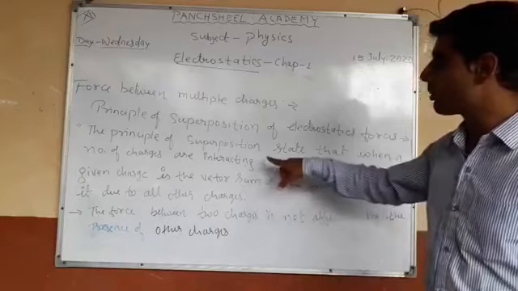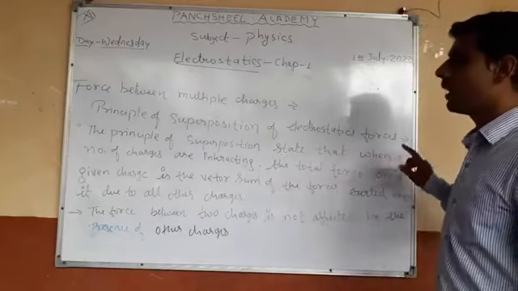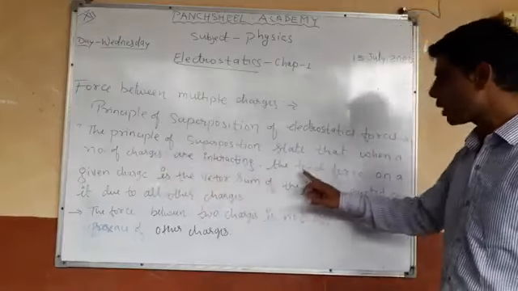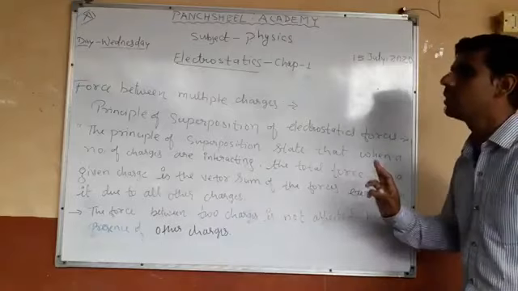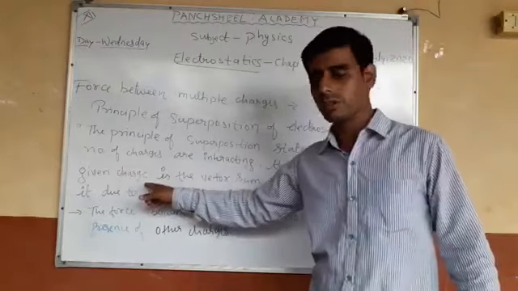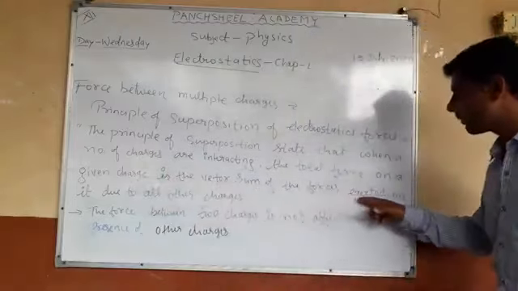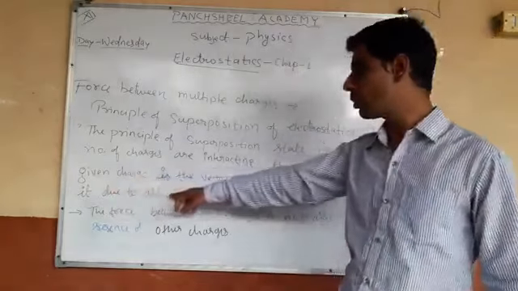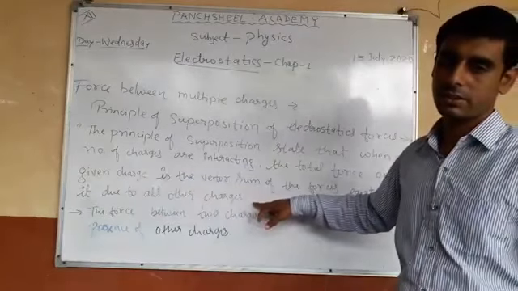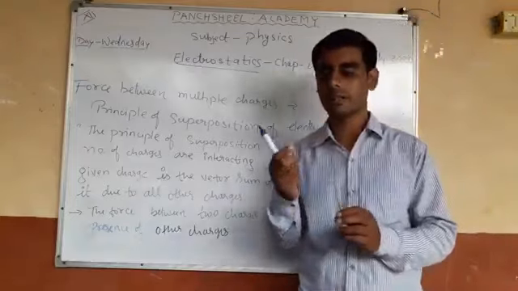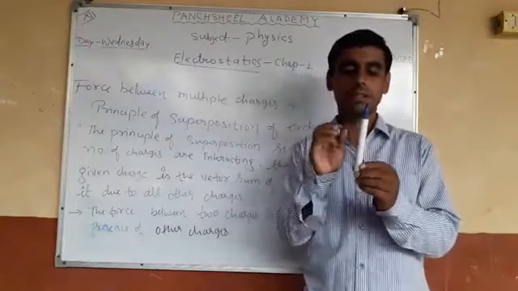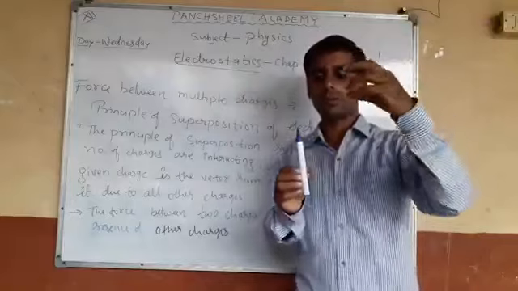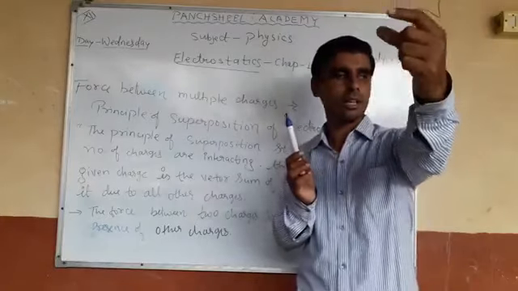Look here, the principle of superposition states that when a number of charges are interacting, the total force on a given charge is the vector sum of the forces exerted on it due to all other charges. Suppose I kept one charge here and n other charges distributed like this. This is the first charge and another second charge.